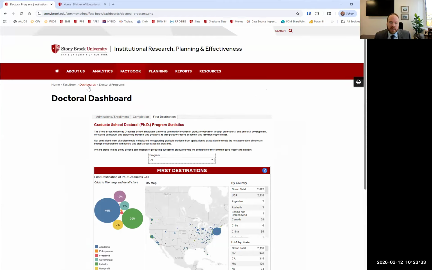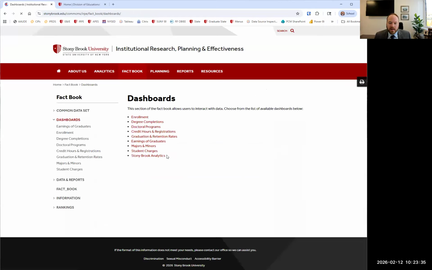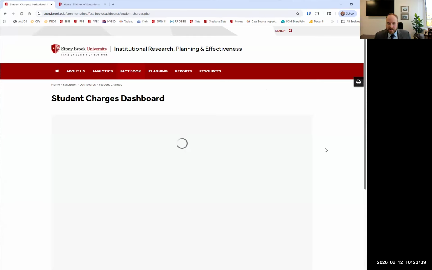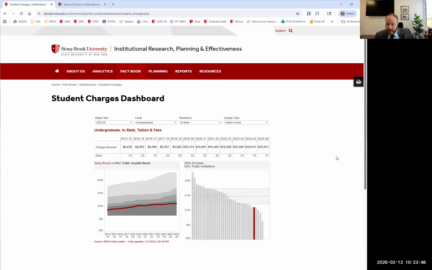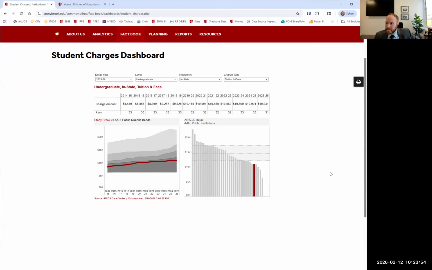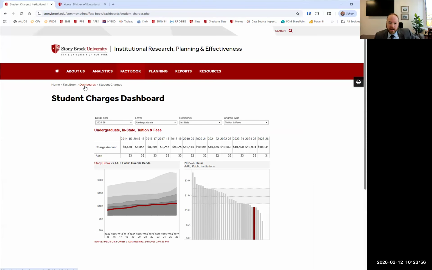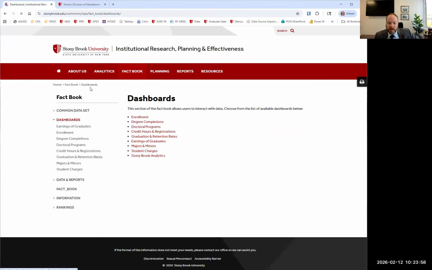The last dashboard we have on here is a student charges dashboard, which is just comparative information about tuition and fees at our institution versus the rest of the public AAU. When that loads, you will see that. So you can see our tuition and fees, where we are, what quartile we're in, the rank, and the amount. All right, so that is the last piece of the last dashboard here.